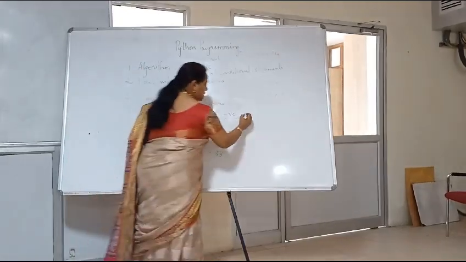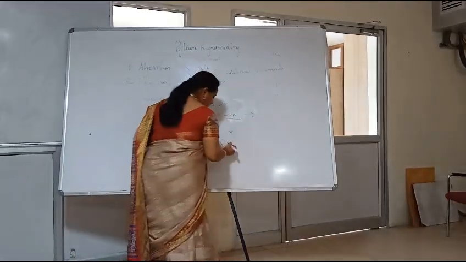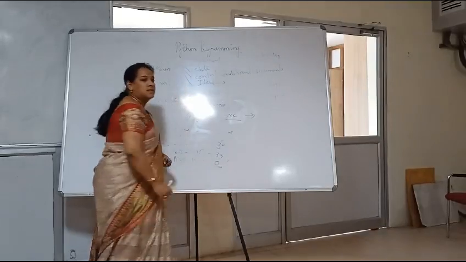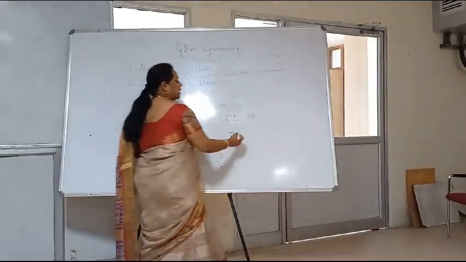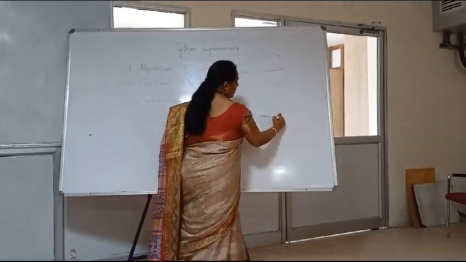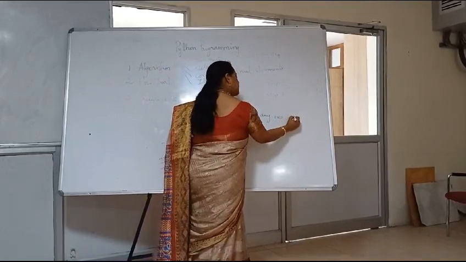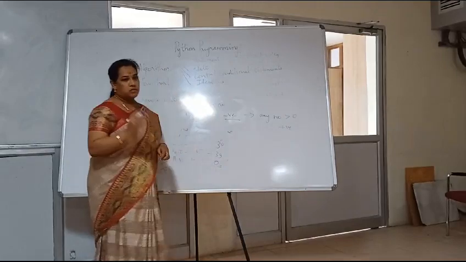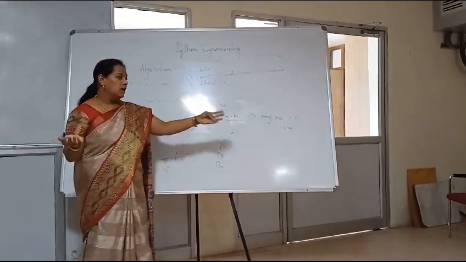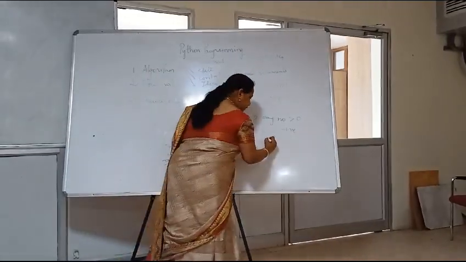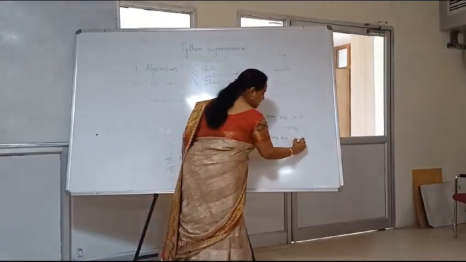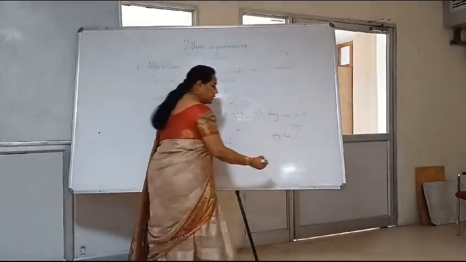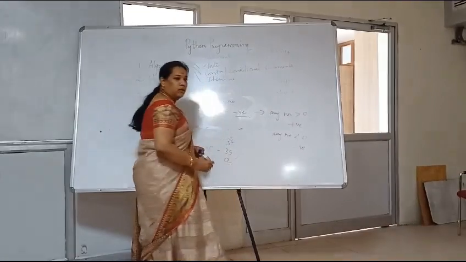Otherwise, what will it be if the number you are given is 0? So here the logic applied is any number which is greater than 0 is said to be positive. Yes or no? Yes. Any number greater than 0 is said to be positive. If any number is less than 0, it is said to be a negative number. Can you understand the logic?